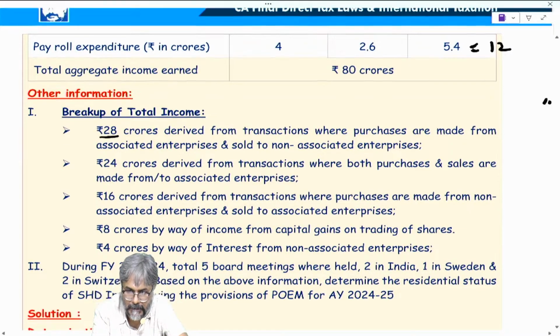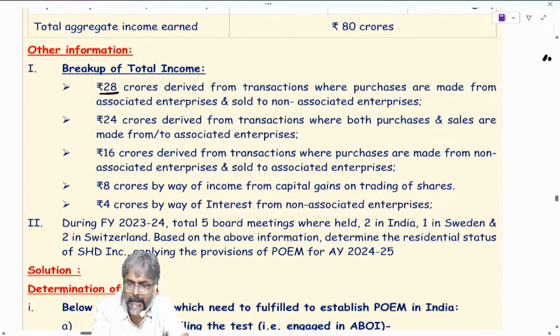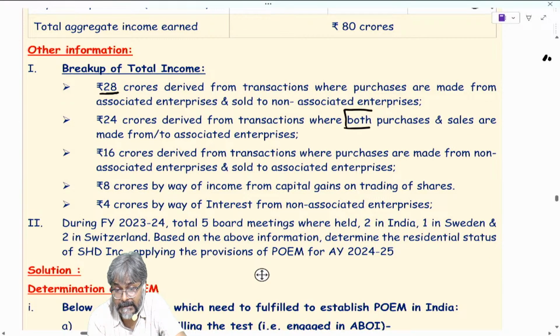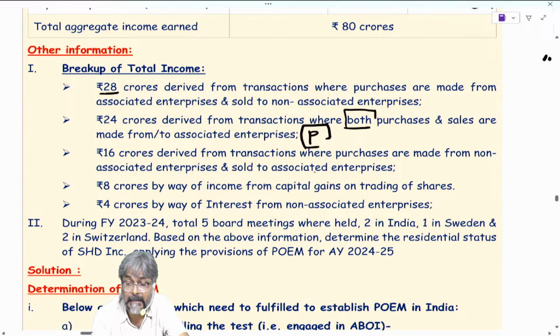Coming to the next one, 24 crores derived from transactions where both the purchase and sale were made from associated enterprises. Is this a passive income? Yes, this is passive. 16 crores derived from transactions where purchases are made from non-associated enterprises and sold to associated enterprises. This is not a passive income. 8 crores by way of income from capital gains on trading of shares. Will this be a case of a passive income, students? The answer is yes. This also will be a case of a passive income.